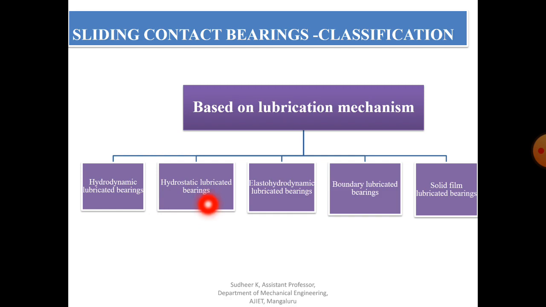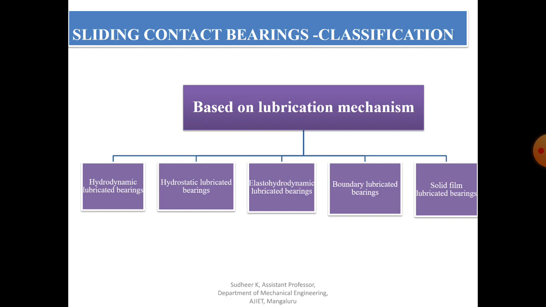These types of bearing do not require motion of the surface to generate the lubricant film. Hence they can operate from very low speed to high speed applications. So the advantage of this type of bearing is that it can be used for low to high speed applications.